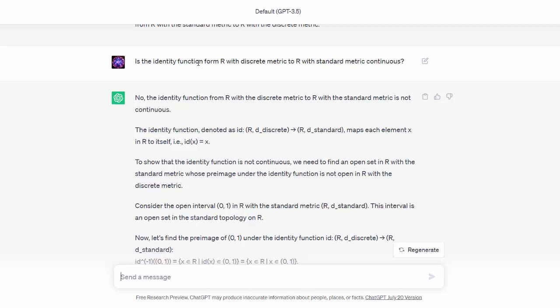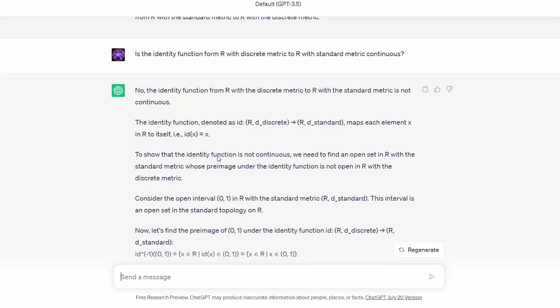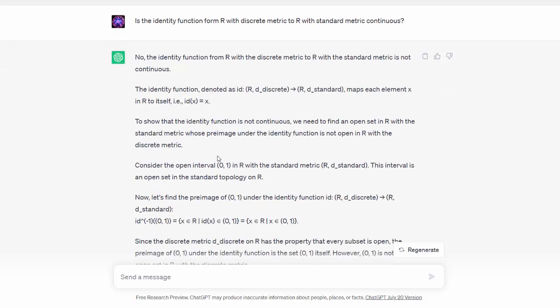That is false, because any function, it doesn't have to be the identity function, any function from R or any set with discrete metric to any other metric space is continuous. And the reason is simple, because the preimage of any set will be an open set. I'm not sure if that's making sense to you. I'm just telling you that the answer it has given is a wrong answer. We've got our first wrong answer here. Let's see what it says.